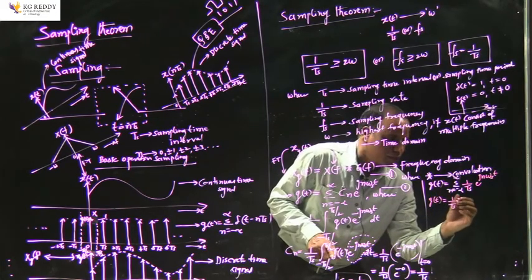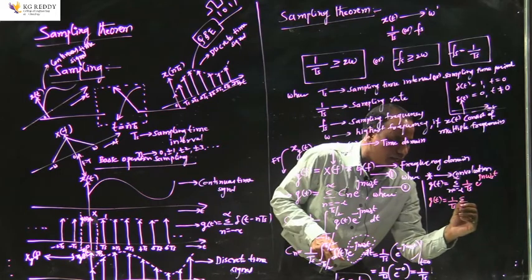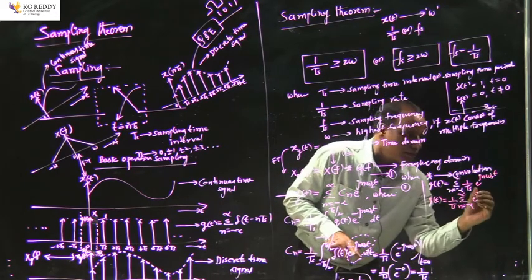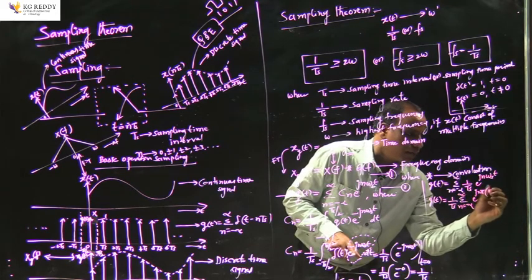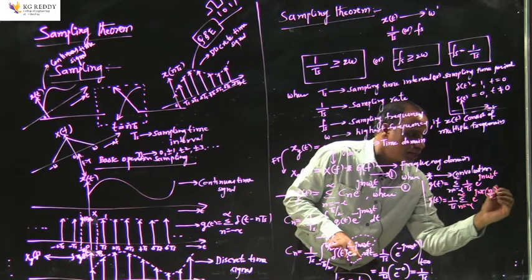This can be calculated as 1 by Ts, which does not depend on n, so 1 by Ts can be taken out, n varies from minus infinity to plus infinity, and this can be written as e power j 2 pi n by Ts into t.